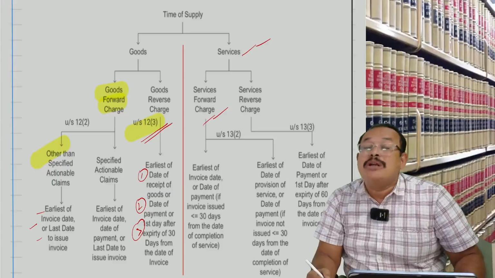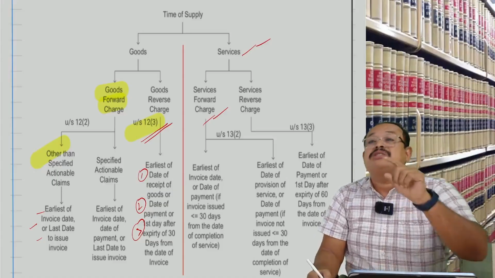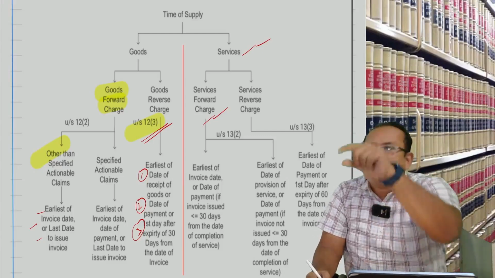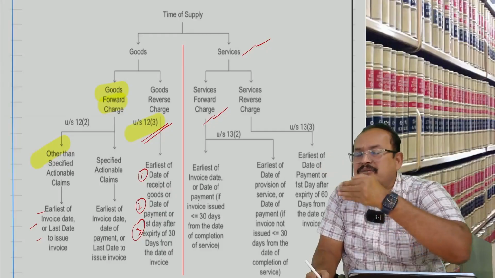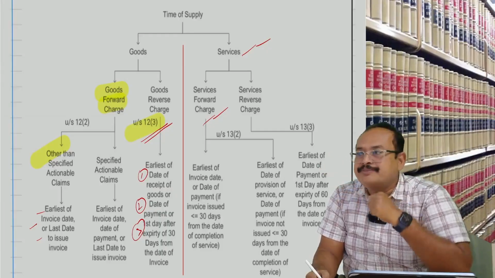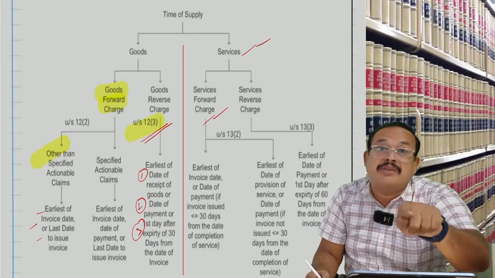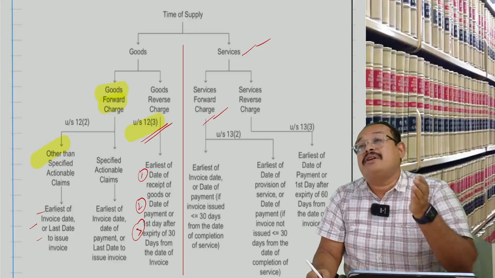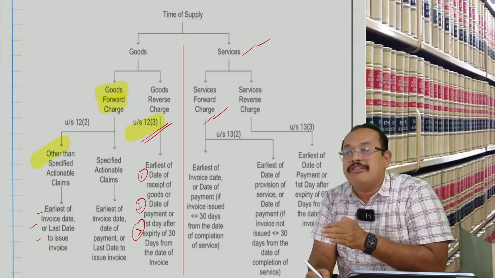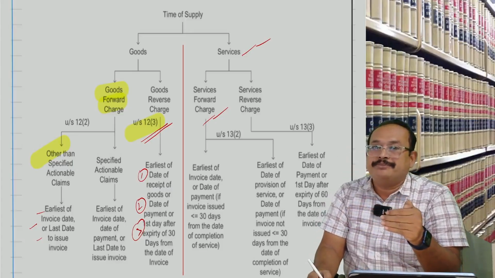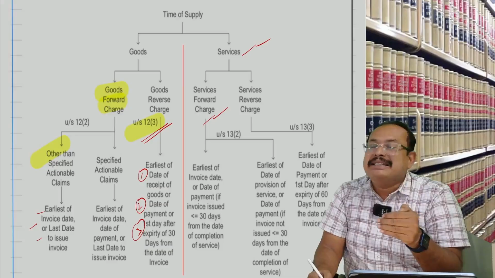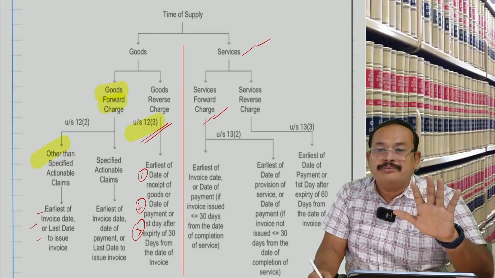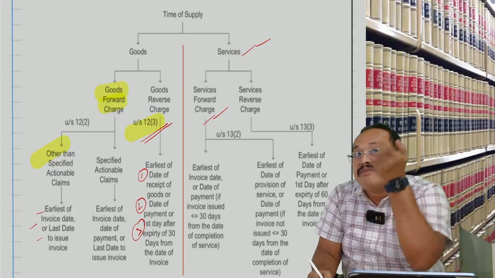What does section 31, subsection 2 say? Mr. Supplier of service, if you provide the services, being a registered person, you must issue the invoice within 30 days from the date of completion of the service. If you do not honor section 31, subsection 2, we will not consider that date of invoice. Then the date of completion of service or date of payment, whichever is earlier, is the time of supply. Is that clear? In the case of a banking company or insurance company, the 30 days time period is enhanced to 45 days.